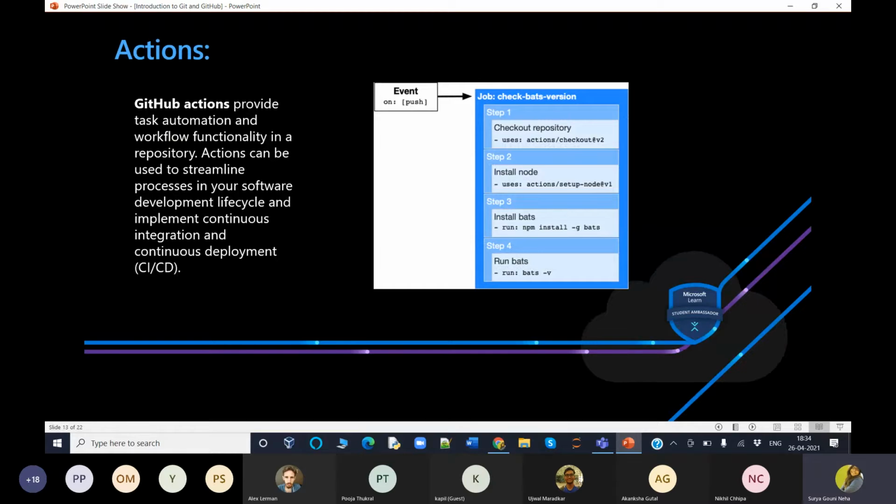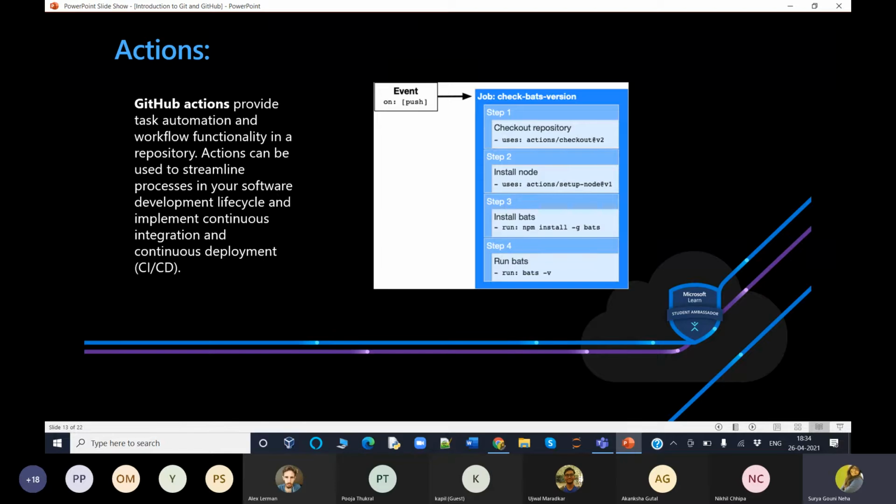So next I'll be explaining about GitHub Actions. GitHub Actions provide task automation and workflow functionality in a repository. Actions can be used to streamline processes in your software development lifecycle and implement continuous integration and continuous deployment, like